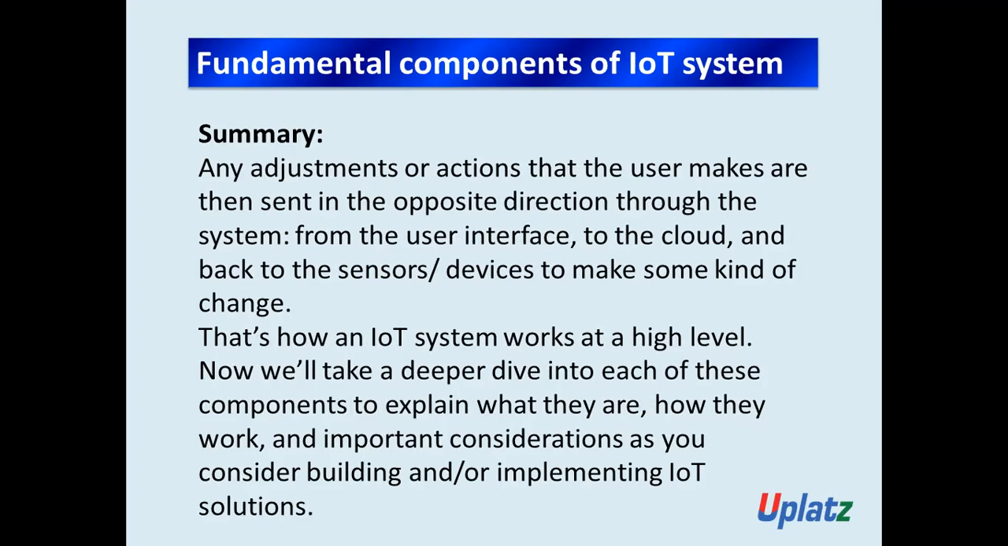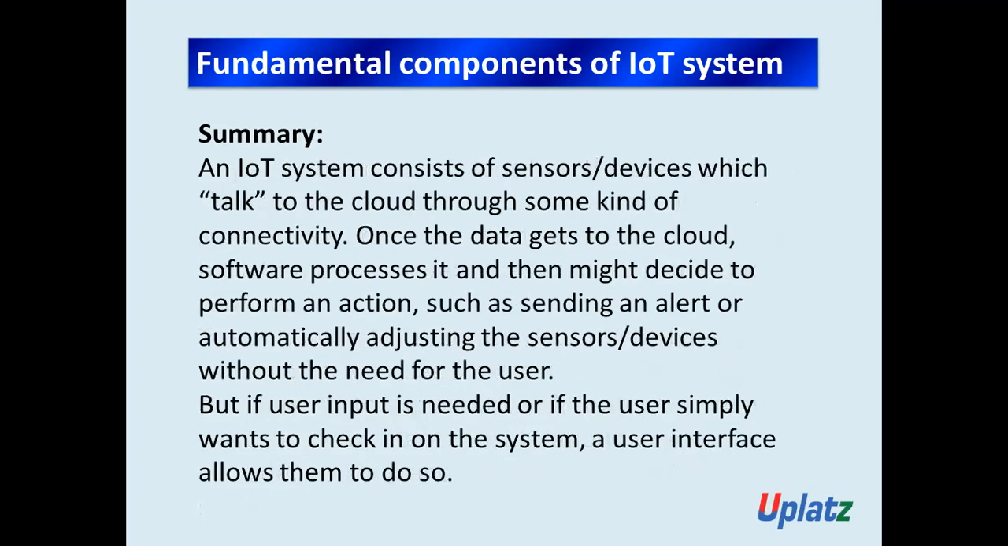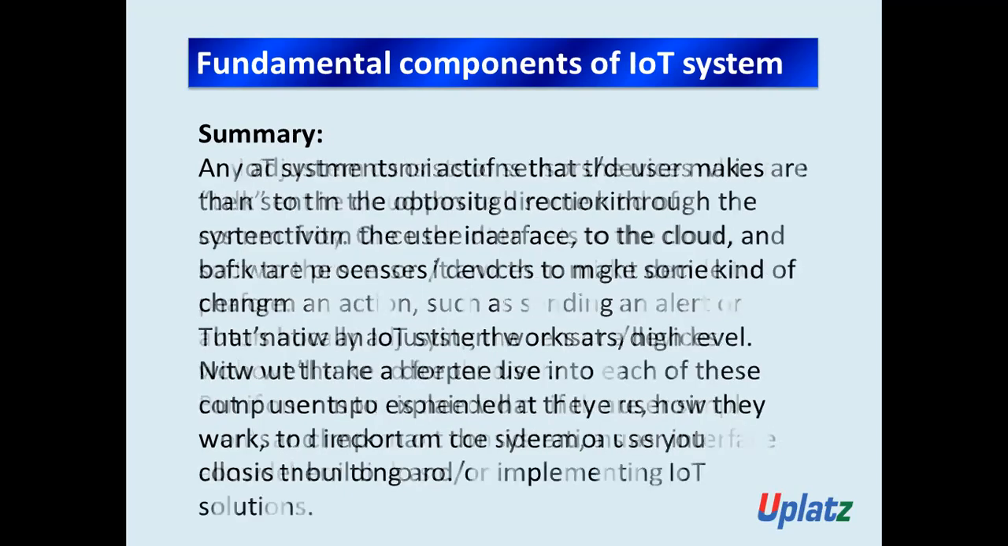So remember this summary of it. An IoT system consists of a sensor or devices which talk to the cloud through some kind of connectivity. Once data gets to the cloud, software processes it and then might decide to perform an action such as sending an alert or automatically adjusting the sensor or devices without the need for the user. But if user input is needed or if the user simply wants to check in on the system, a user interface allows them to do so.